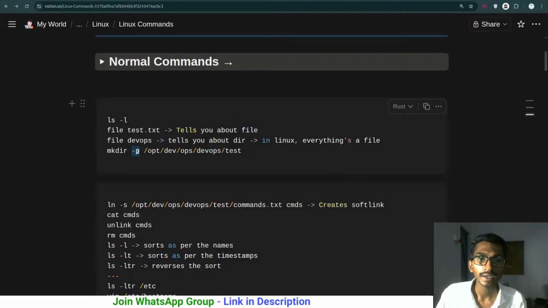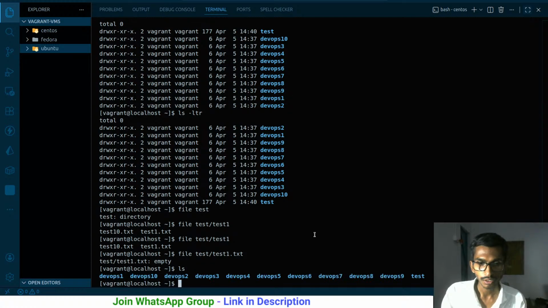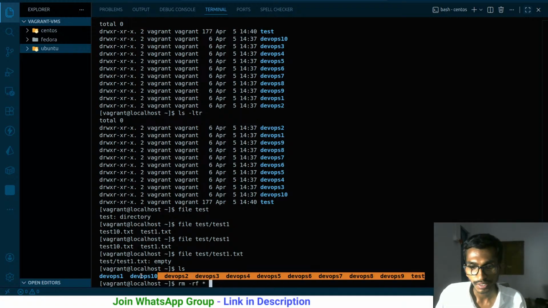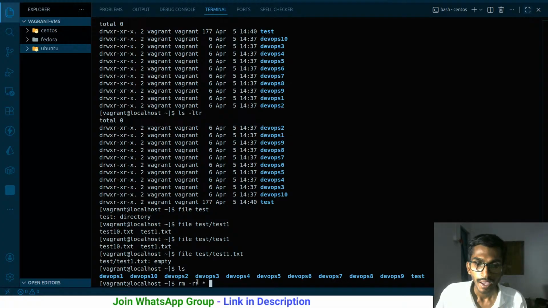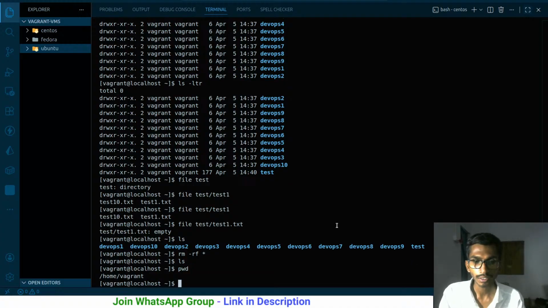And mkdir with the -p option is used for creating folders. Ultimately, if I want to create a folder, let me remove everything. So rm -rf here removes everything in the recursive format, because there are folders as well. I'm going to remove those folders, and I'm going to remove them forcefully. So let's simply run this command. ls, I don't have anything right now. Present working directory, this is the one.